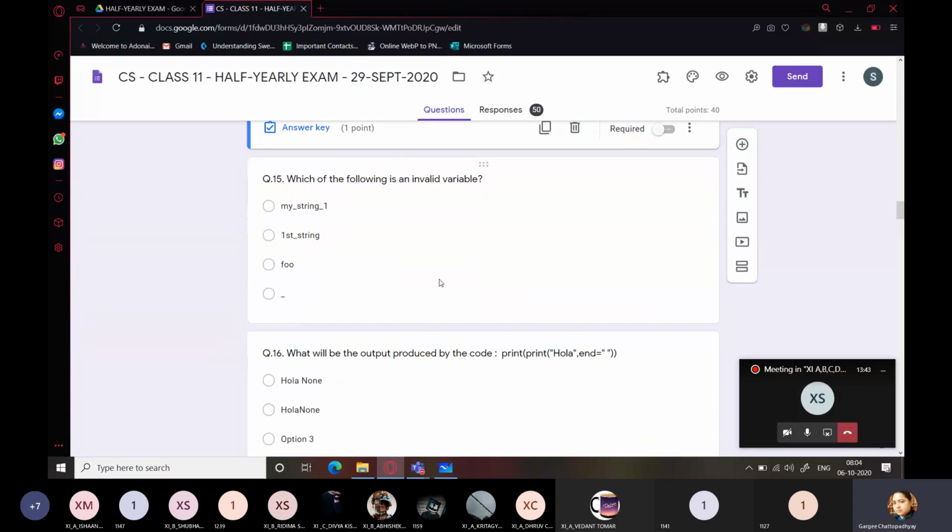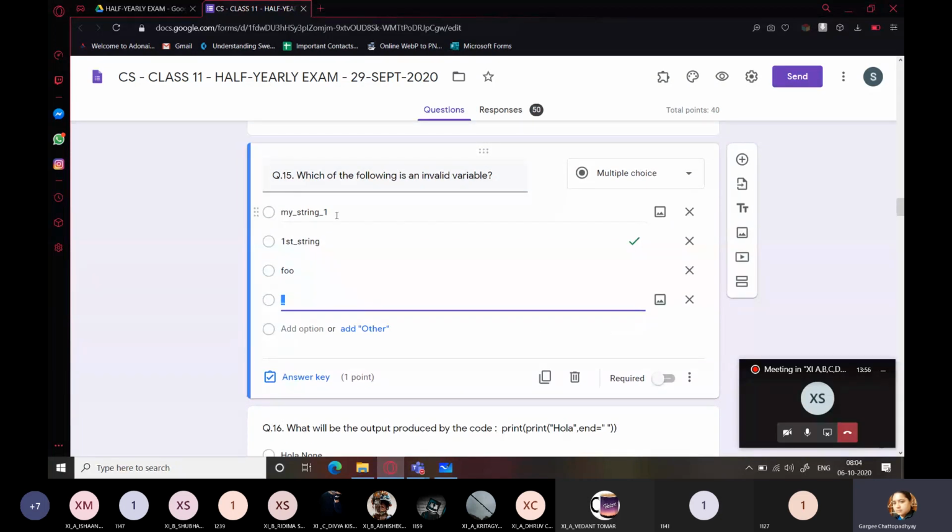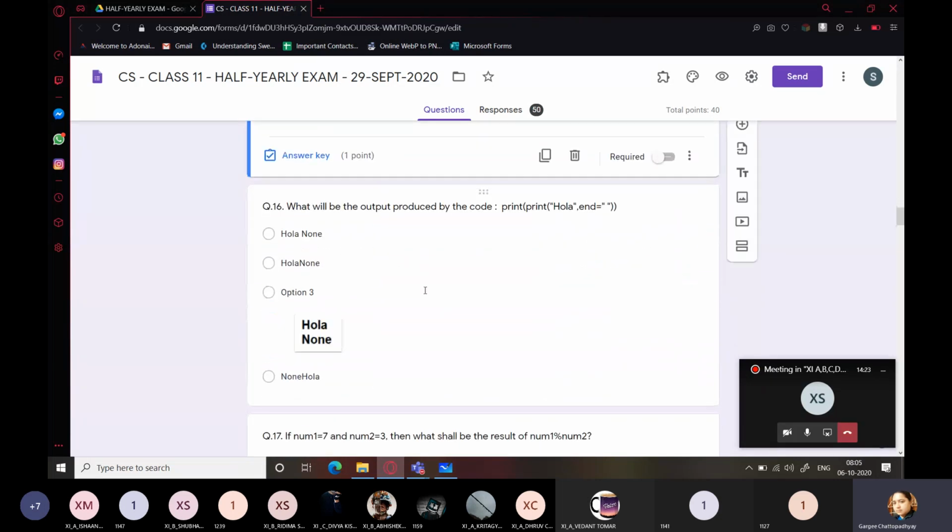Question number 15. First string? Are you sure? You can see the second option. The first one is following all the rules for naming identifiers. It is beginning with a letter, it doesn't have any space or special character other than underscore, and contains digits. The second one is beginning with a digit, which is against the rules. The third one is also fine. The fourth one is also fine because this is neither a number nor any space. It's just an underscore character.